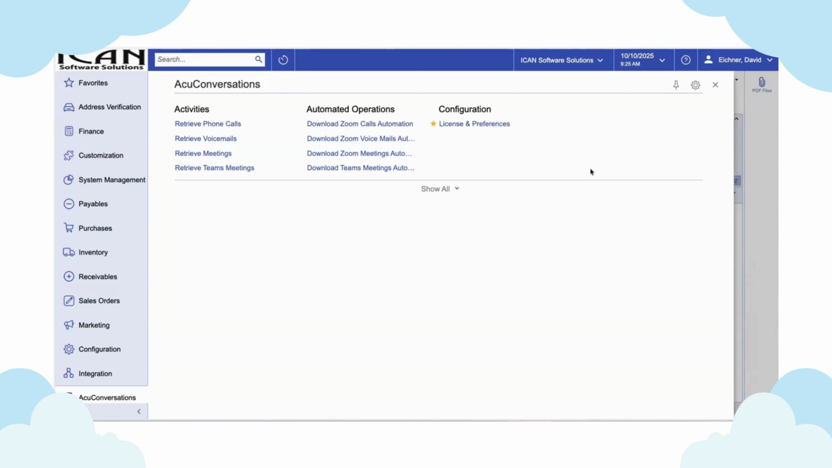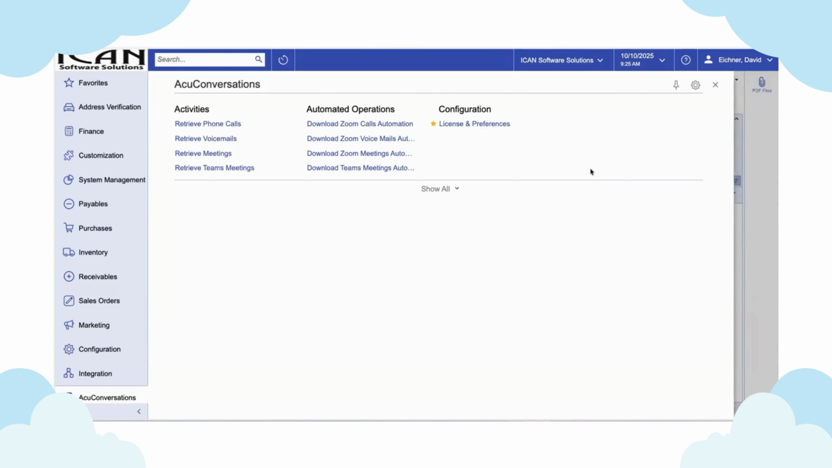do so. Today, many conversations with contacts, leads, customers, and vendors take place in remote meetings or phone calls. So now AcuConversations records activities within Acumatica for Teams and Zoom meetings that include transcripts and also recordings too, if you'd like. You can set up an automation schedule to automatically process and create these records every night.